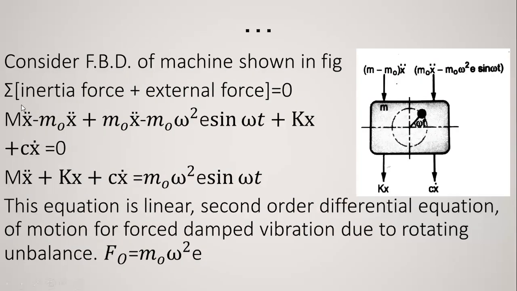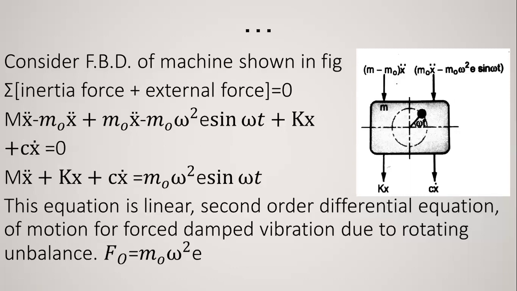Now compare this equation with the standard equation, m x double dot plus c x dot plus kx is equal to r of x. This is a linear second order differential equation of motion, and also a non-homogeneous equation.